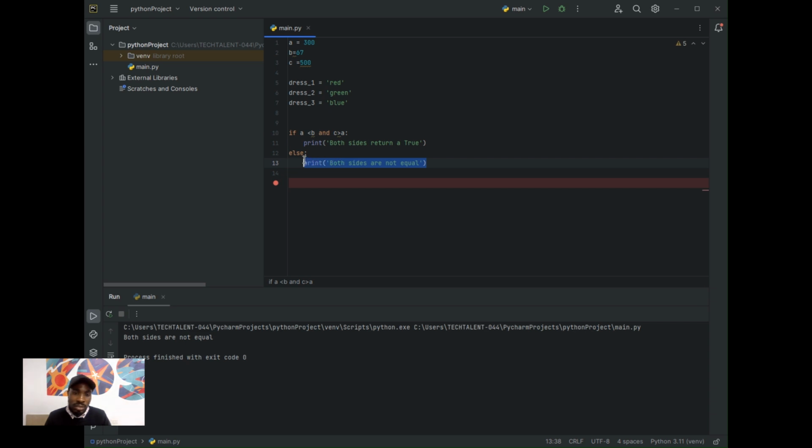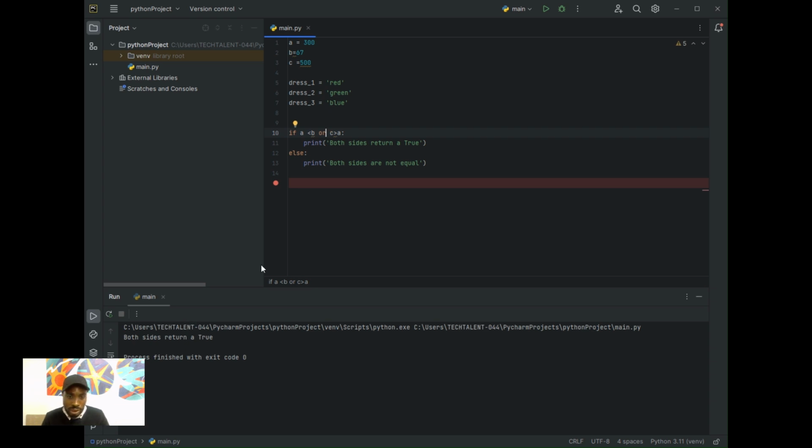The else is the default line of code that is going to execute for me. Now instead of using "and" in this place, what do you think I'm going to use? Let me use "or". The "or" statement gives me true as long as one of the two statements is true. Now if I run this, it's going to give me "both sides are true", though both sides are not actually true. Do you get it? So now you can see the difference between "and" and "or" in Python. Are you getting it? So that's "and" and "or" in Python.